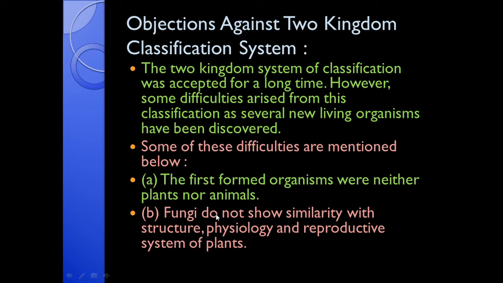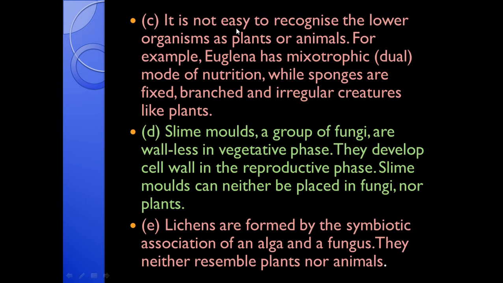So fungi can't be included in the group plants. Why? Because they do not show any similarity with the structure, physiology and reproductive system of the plants. Next, it is not easy to recognize the lower organisms as plants or animals. Just now I told you, for example, Euglena. It has mixotrophic, that is dual mode of nutrition, while sponges are fixed, branched and irregular creatures like plants.